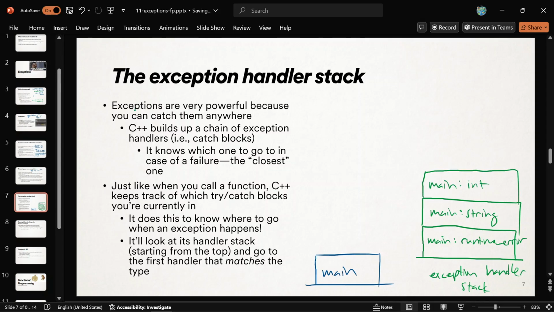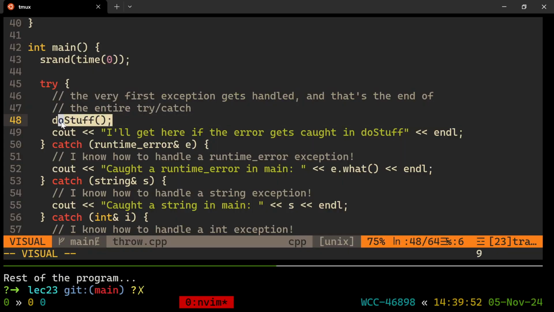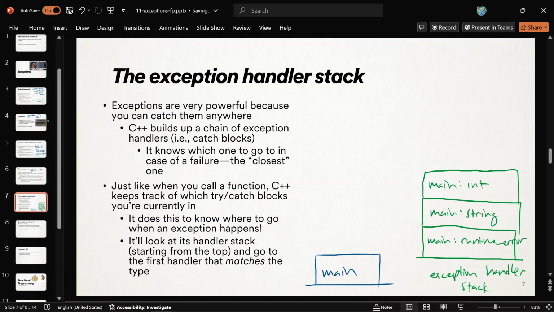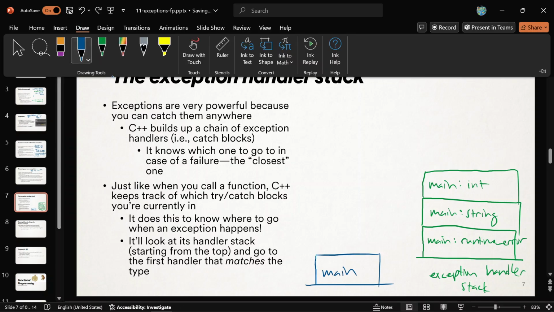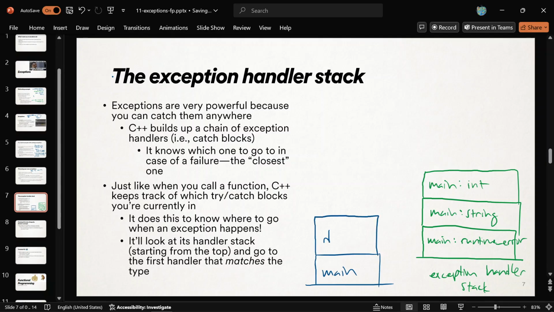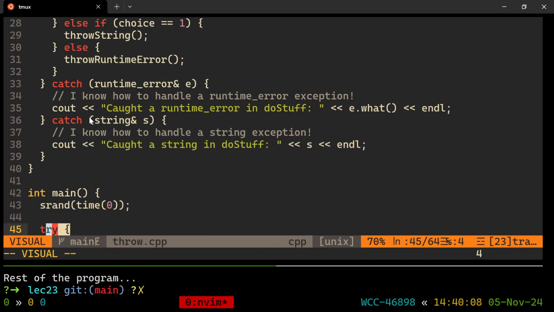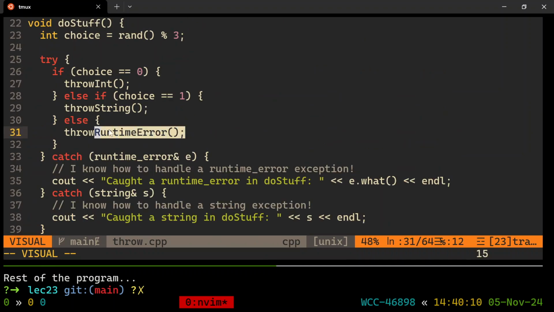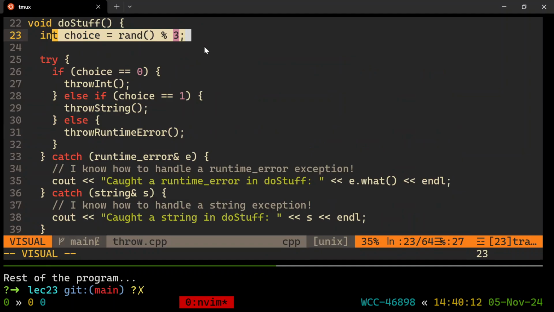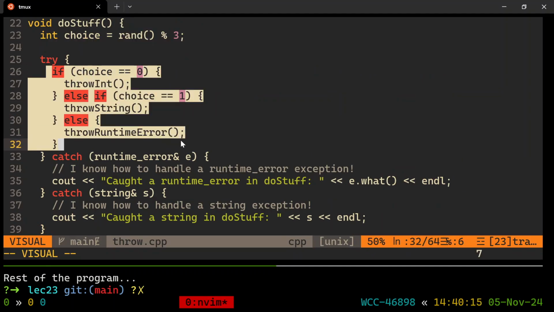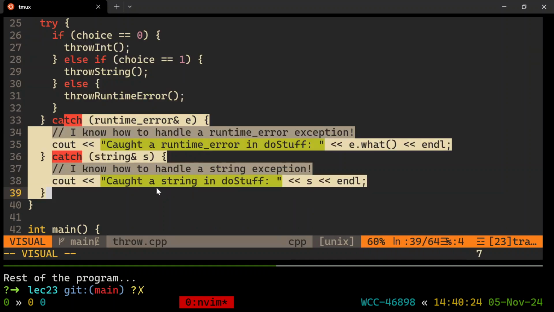Int. Okay? So now we're here, and then we call do stuff. So on the stack now, we've called do stuff. Now we're working inside of do stuff. I'll use blue for the normal stack. And let's say, randomly, that we choose 2, and then we go to this try-catch block, and we're working on this if-else. So now we're in a new try-catch block, which means we have more exception handlers to remember in our stack.